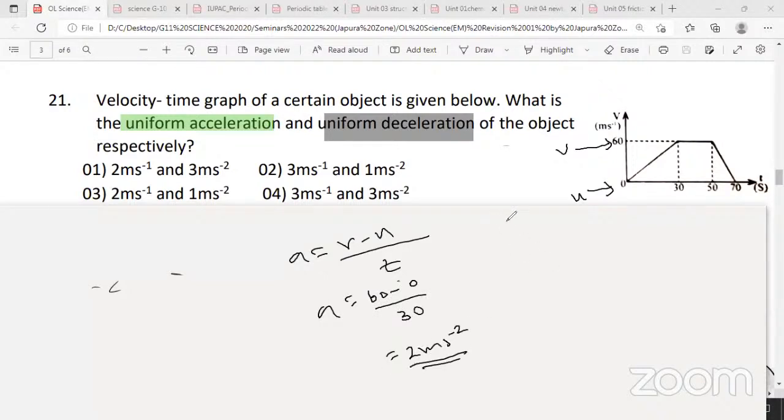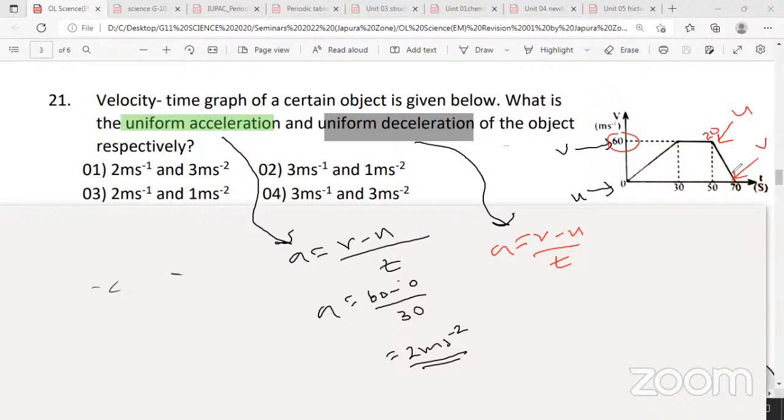Then the deceleration. If you want to find the deceleration, we also use the same equation: a equals v minus u over t. Here the initial velocity is 60 and the final velocity is 0.